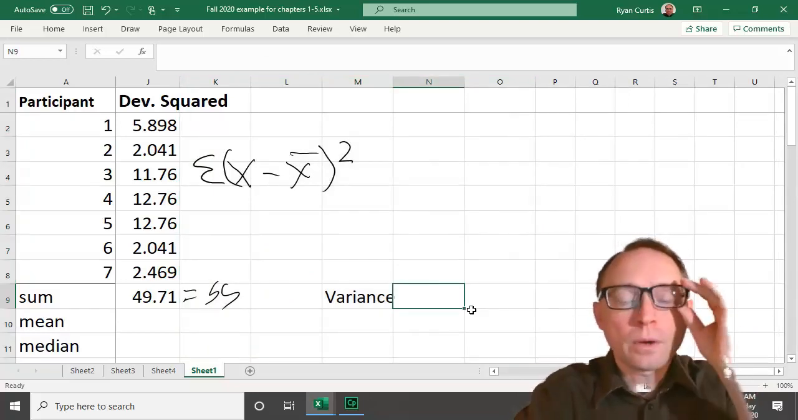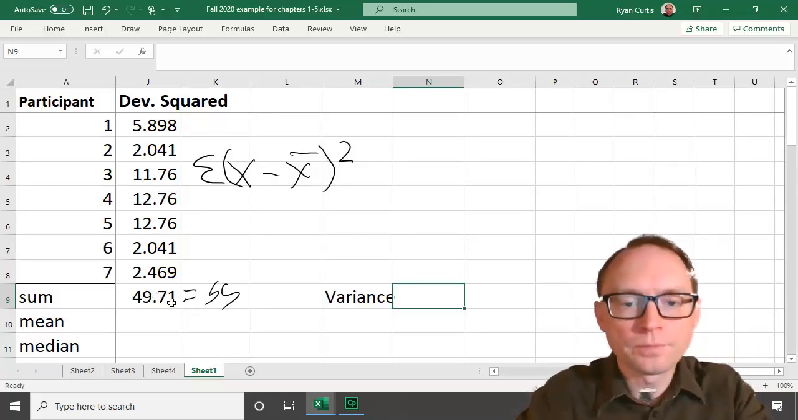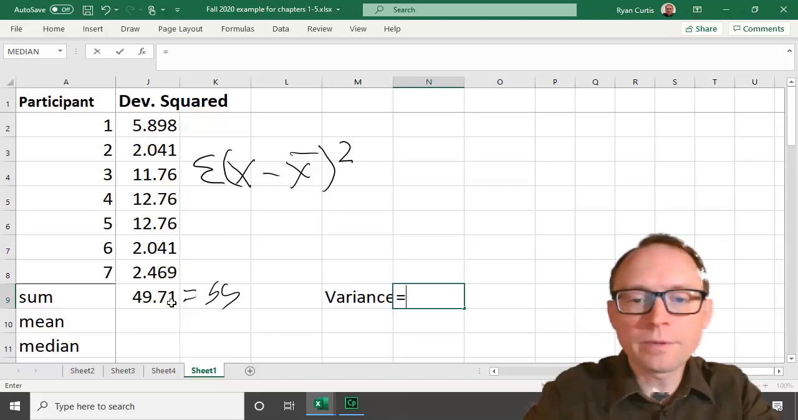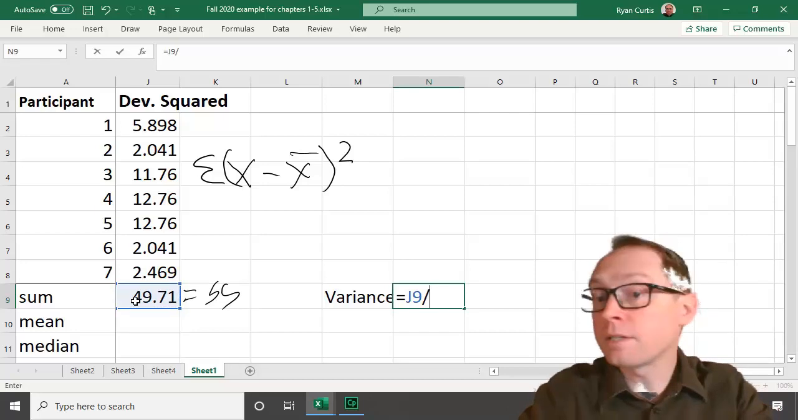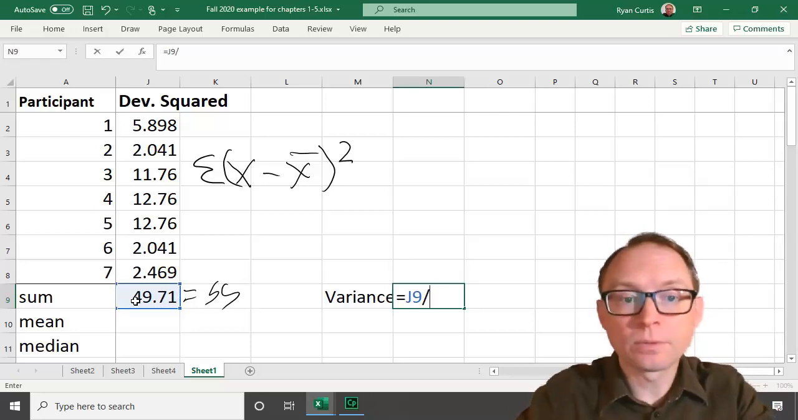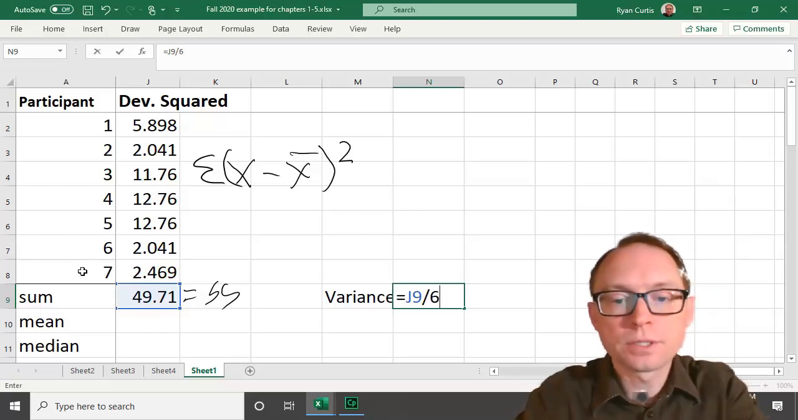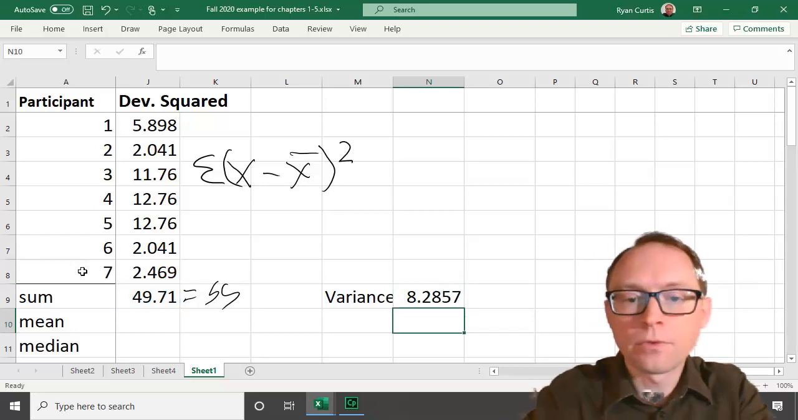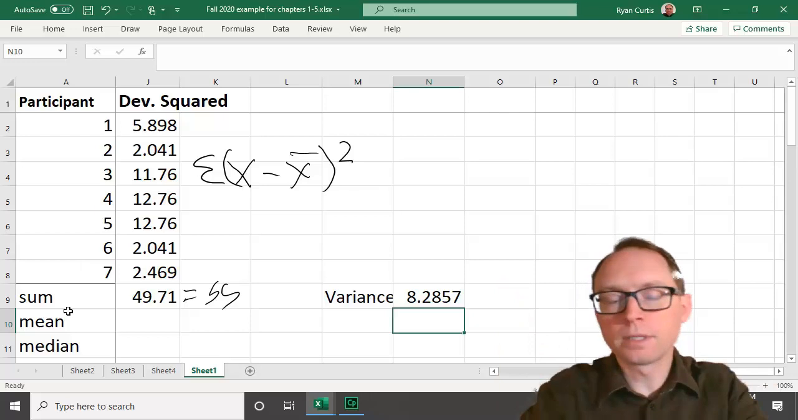Okay, so to calculate the variance, here's what we're going to do. We take the sum of squares. So variance is going to be the sum of squares divided by, not divided by n, because this is a sample. We're going to divide it by n minus 1. The total n is 7, so n minus 1 is 6. The variance for this sample is 8.29, essentially.